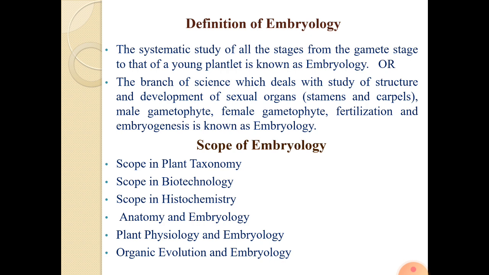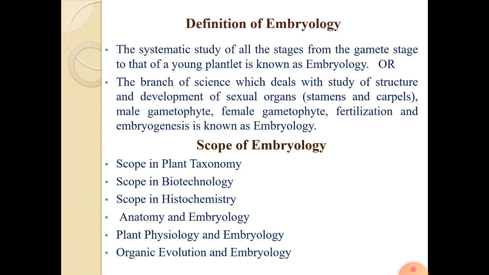Another example is, in dicot plants, two cotyledons are present, and in monocots, a single cotyledon is present. So by studying the cotyledons, that is, we take the seed and dissect it. If there are two cotyledons, we say that this seed belongs to a dicot plant, and if one cotyledon is present, we say that this plant belongs to monocot.